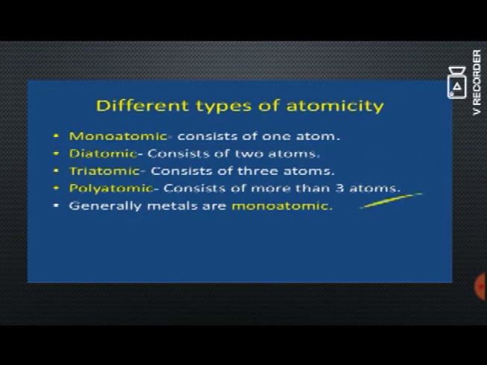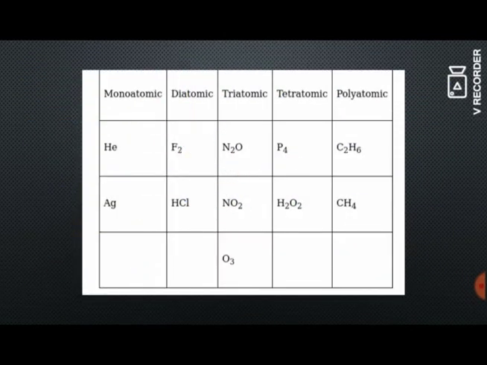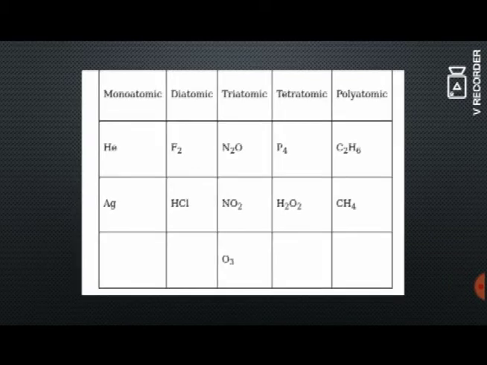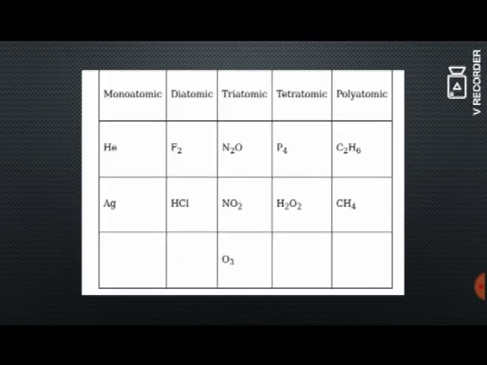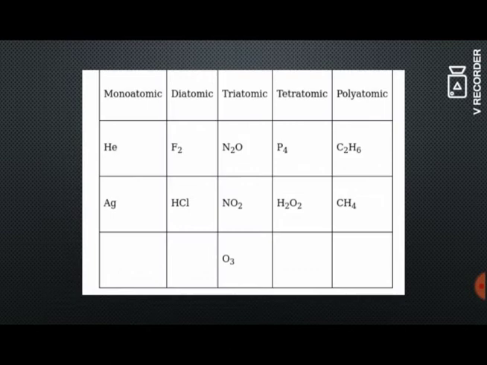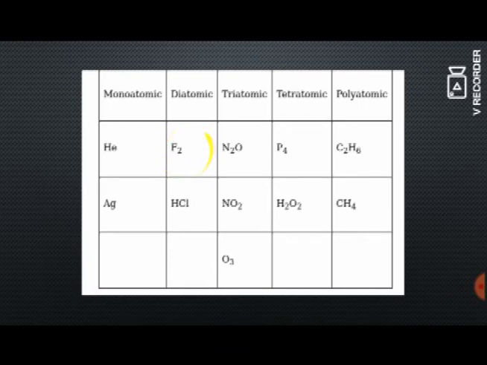Some of the examples for monoatomic are noble gases: helium, neon, argon, which are highly inactive and they do not combine with other atoms. So here you can see examples for all the types. For monoatomic, helium, I have told you it is a noble gas. And for diatomic, it is fluorine. So in fluorine we have 2 atoms, F2.